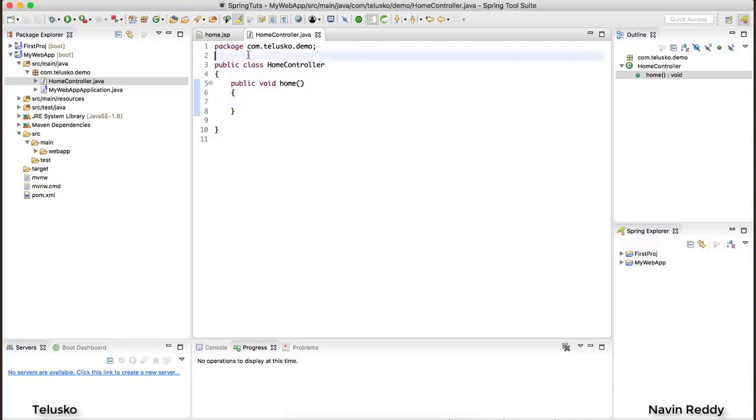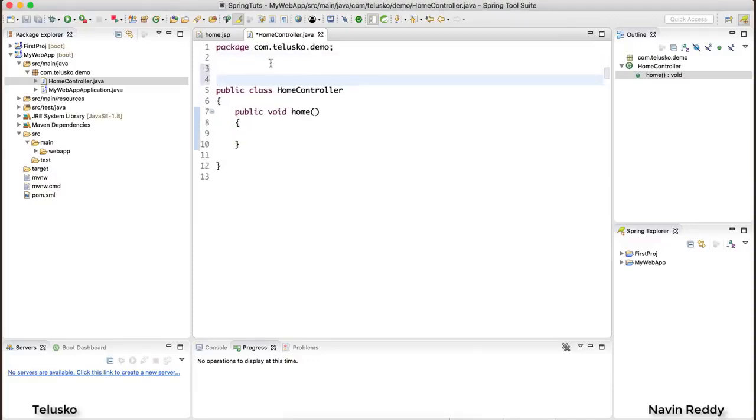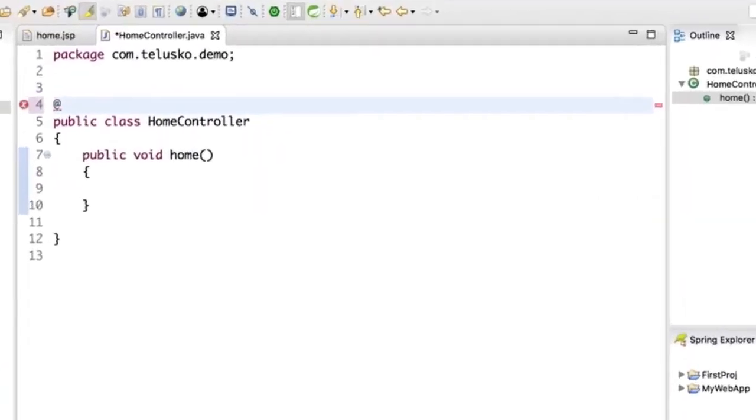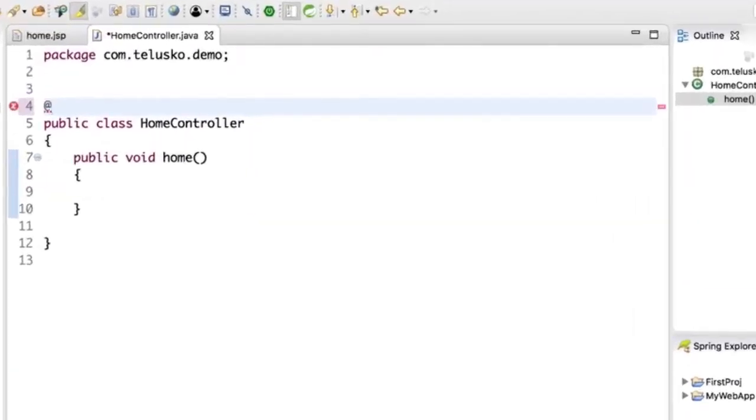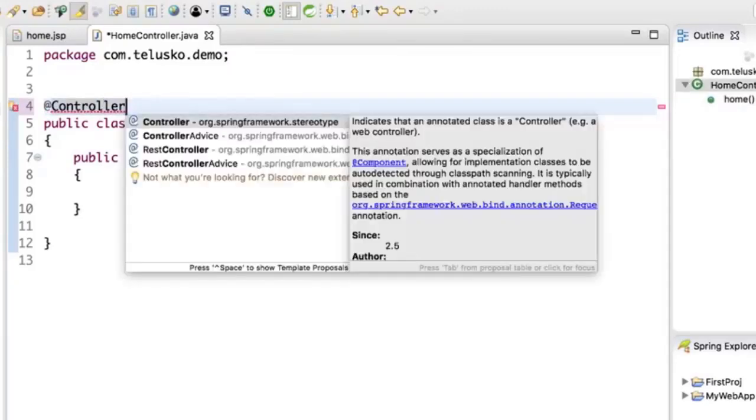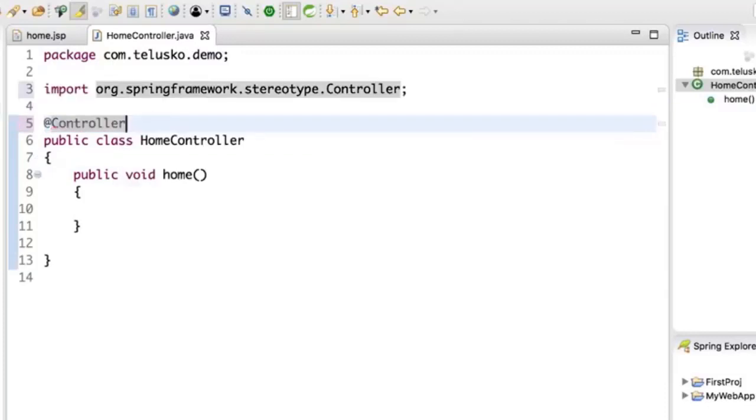So of course, to do that, first of all, you need to give a special preference to this page, or to this class. We need to add an annotation. And trust me, when you work on Spring applications, you have to remember a lot of annotations. So the annotation which you have to use here is @Controller. That's it. You just need to use an annotation called Controller, and you have to import the package. Now, of course, when you're going for REST API or REST services, you need to go for RestController. But as of now, let's keep it simple.